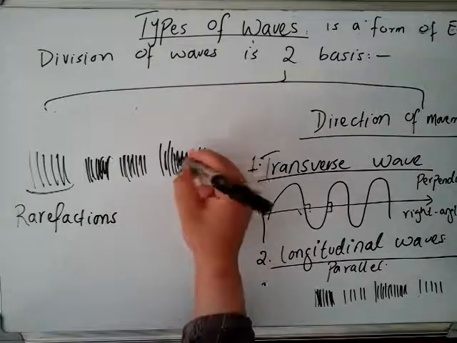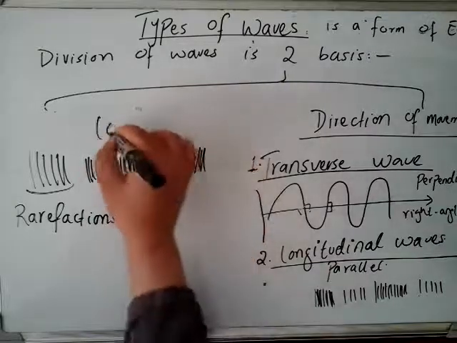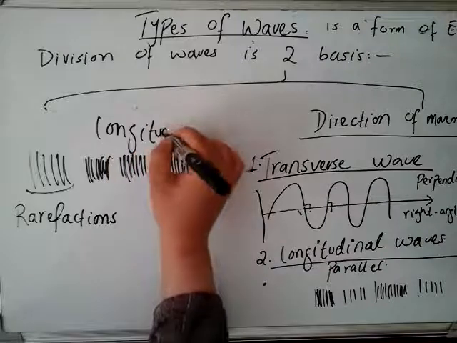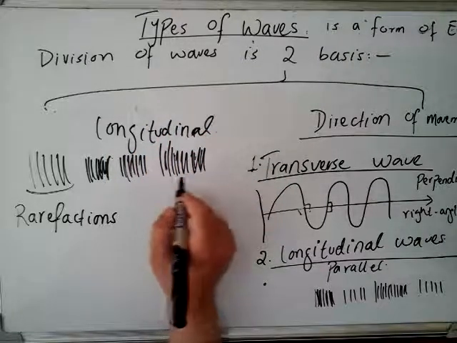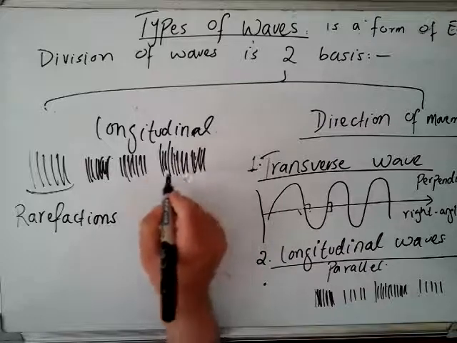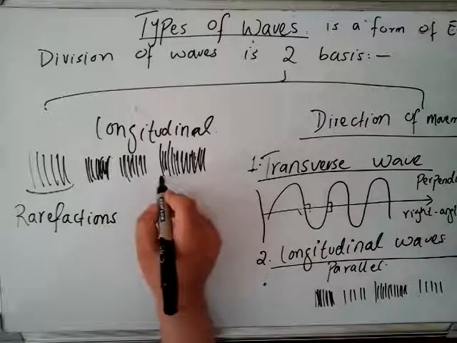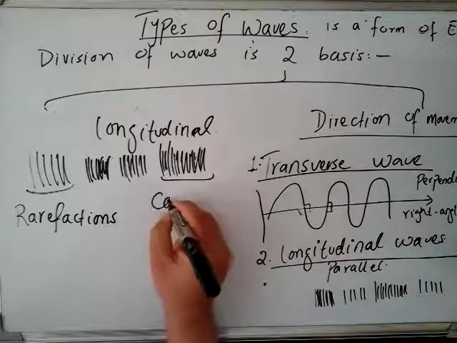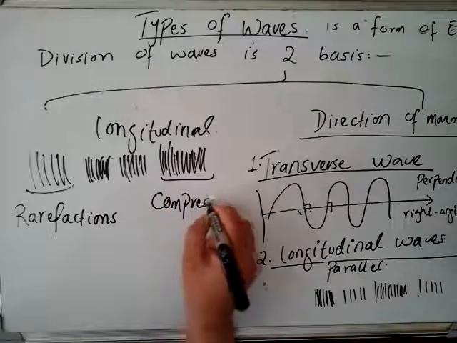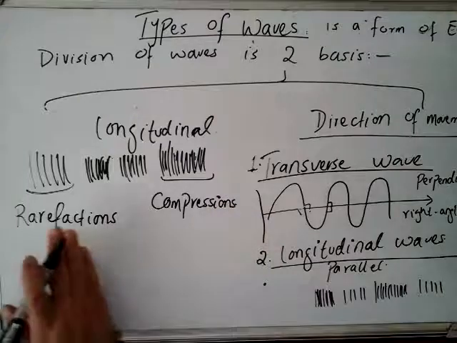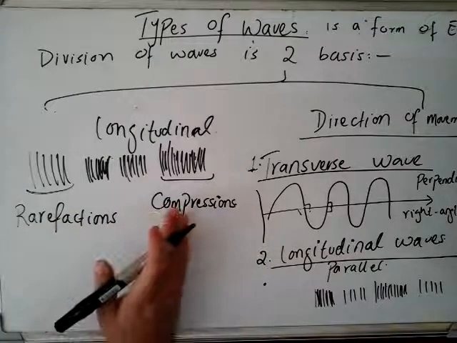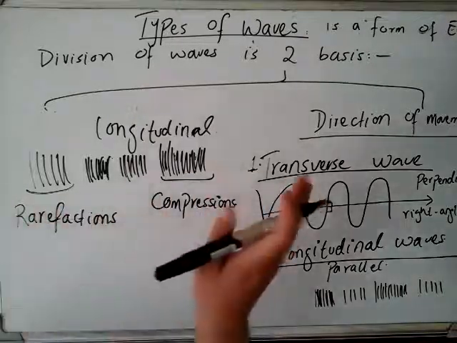And that portion of the longitudinal wave where the vibrations are very close to each other is called compressions. So the waves make rarefactions and compressions, and this way they move.